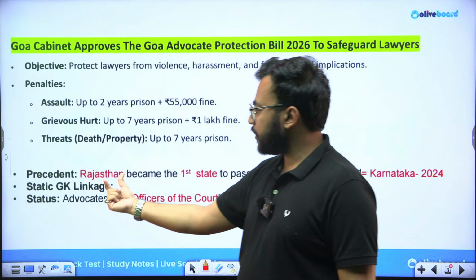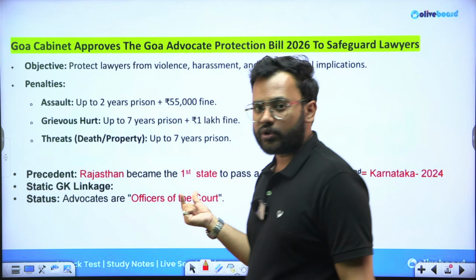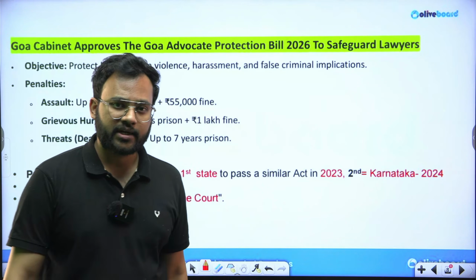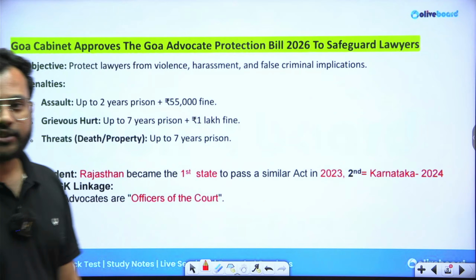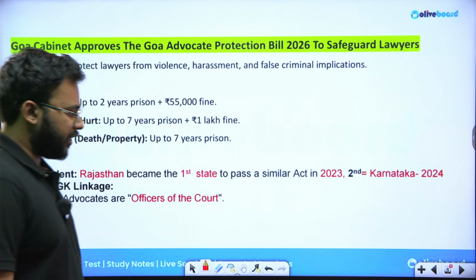Okay? As mentioned, Rajasthan became the first state to pass a similar protective law for lawyers in the year 2023 because the cases of violence in these states are very great as far as the lawyers are concerned. Karnataka became the second state in 2024. Goa has become the third state in this regard.